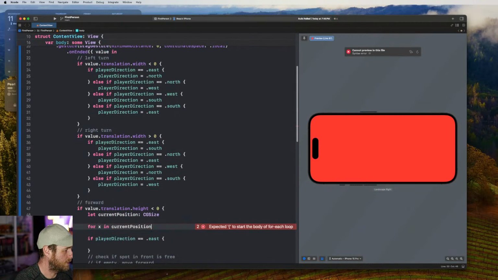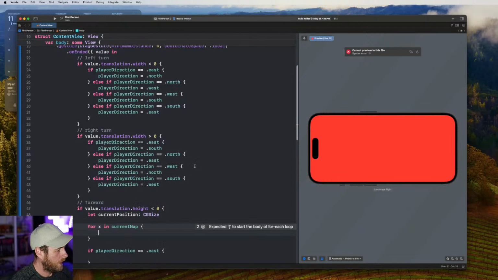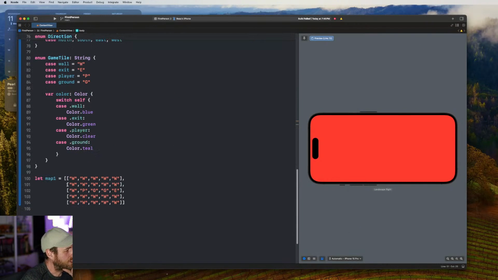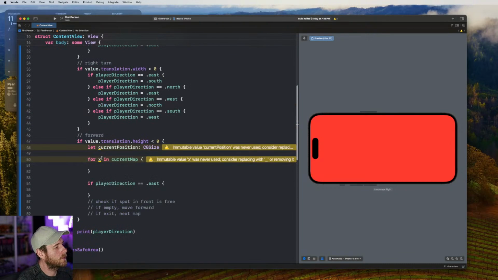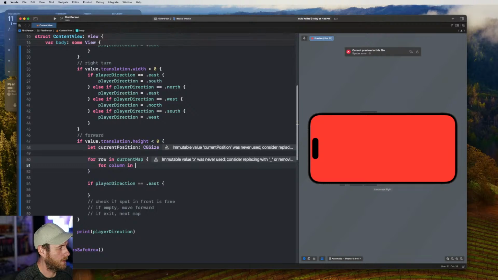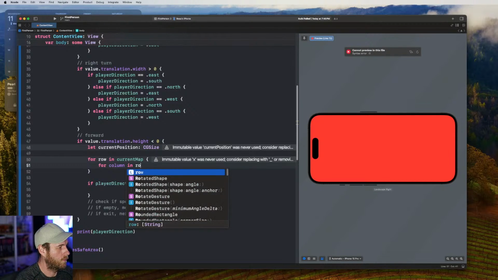Current position. No, we need current map. How we got this set up? We got X or Y first? What works easier for my brain? Let's call it for row in current map, and we go for column in row.